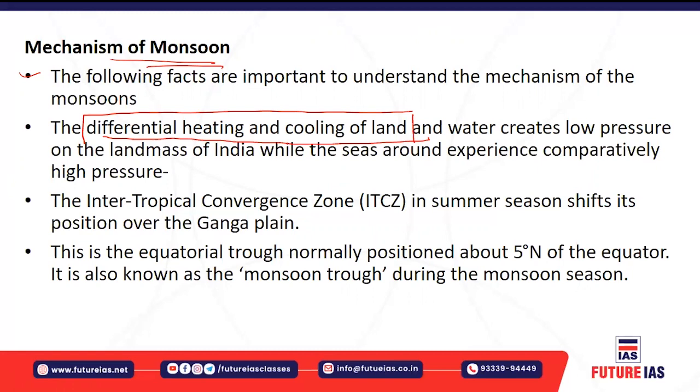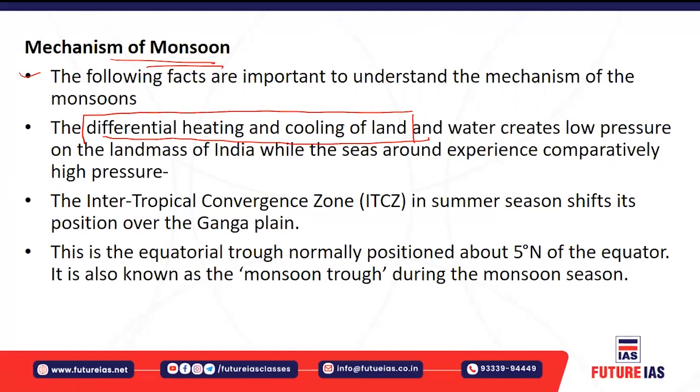Okay. During the winter time, again a differential of heating and cooling occurs. The land is comparatively cooler, but the ocean remains comparatively warmer. Now the differential happens in the reverse direction, right? So here the land becomes cooler, that means high pressure, and the ocean remains warmer, that means low pressure. So from land towards the ocean, the wind started blowing.